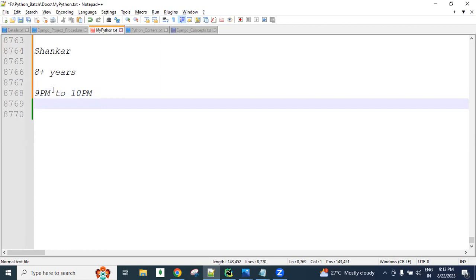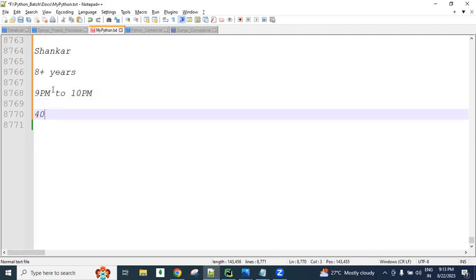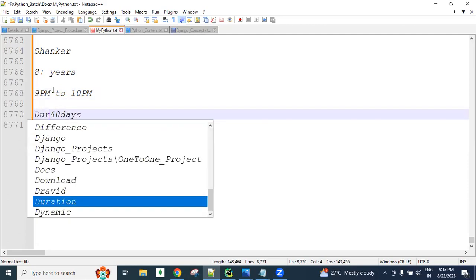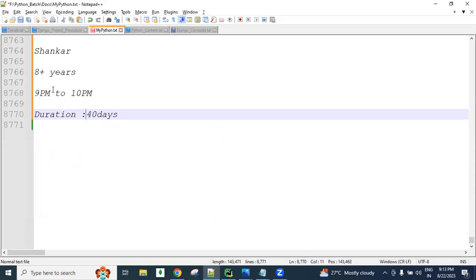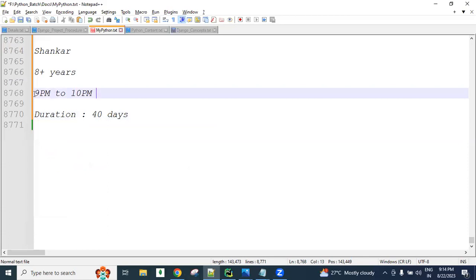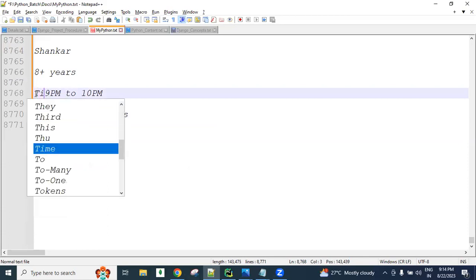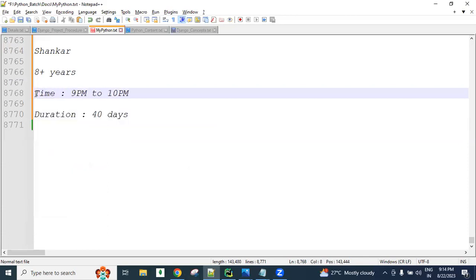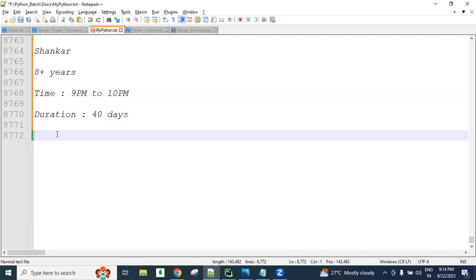Every day 9 p.m. to 10 p.m. is required, and 40 working sessions are required. The duration of the course is 40 days, which I'm planning. The class timing every day is 9 p.m. to 10 p.m.